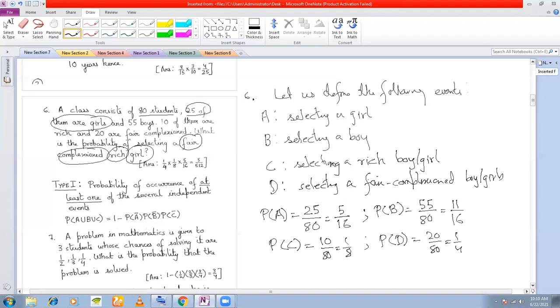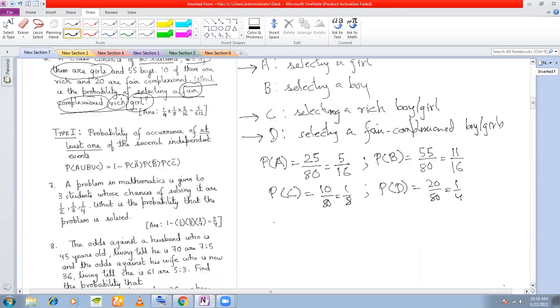Now see, what is the probability of selecting a fair complexioned rich girl? Girl, fair complexion and rich. That means what is A intersection C intersection D? Selecting a fair complexion, rich girl. Now tell me whether you have understood this or not.